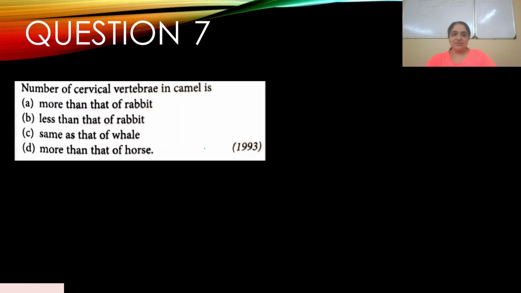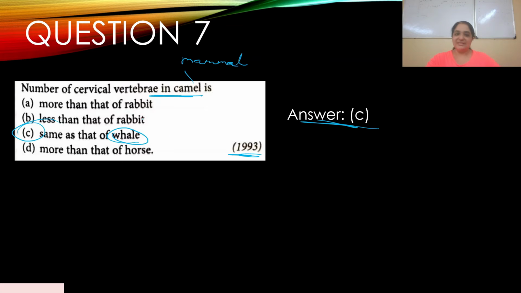Okay, so question number 7. Number of cervical vertebrae in camel is, this appeared in 1993: A, more than that of rabbit; B, less than that of rabbit; C, same as that of whale; D, more than that of horse. Okay, we've already discussed this. So, camel is a mammal, right? It belongs to the class of mammals, and it will be same as that of whale. So clearly answer is C. We have just discussed this.